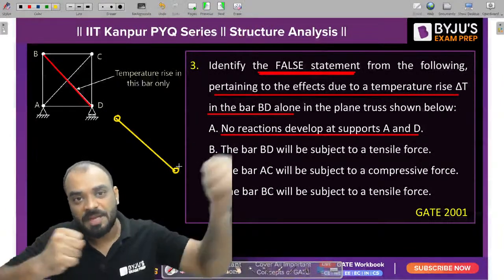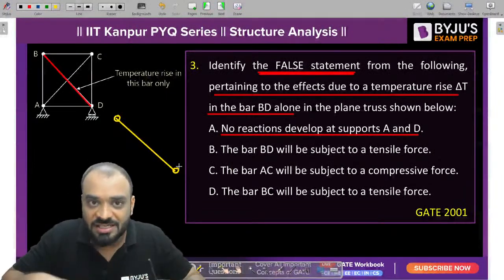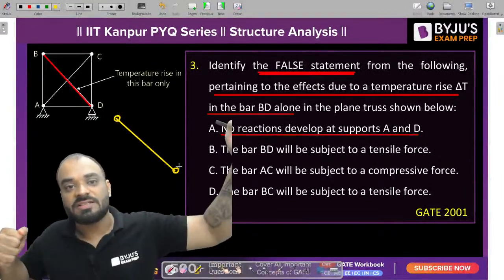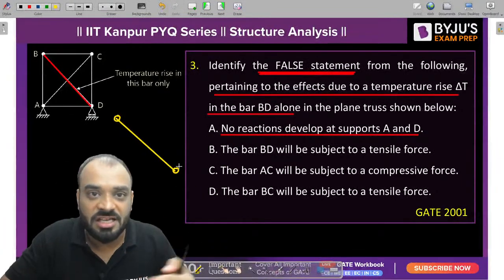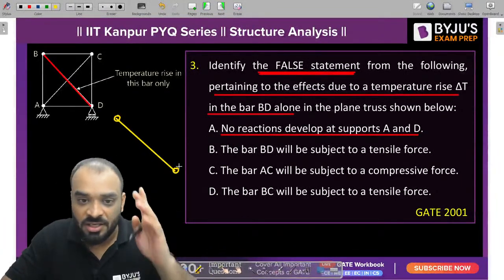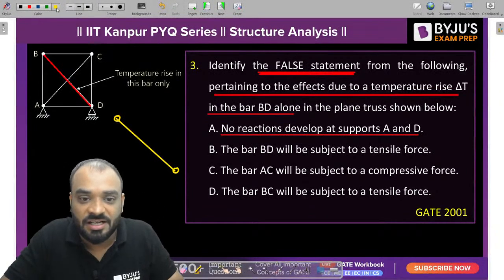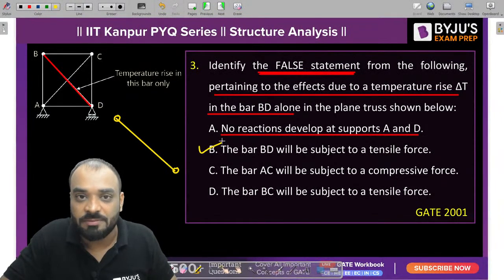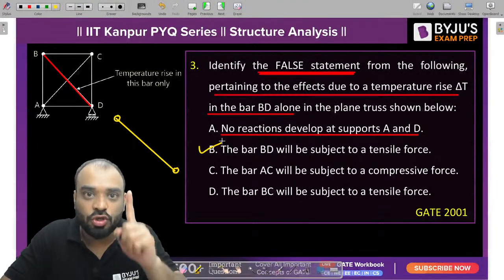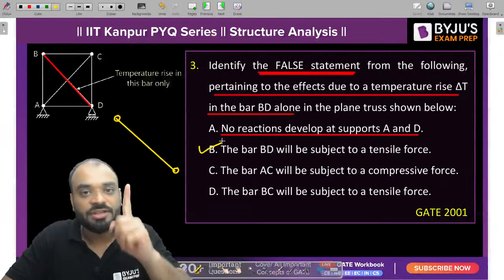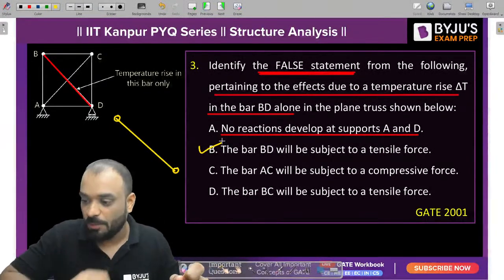You can say compression force, because due to the increase in temperature, the member is trying to extend, but it applies compression force so that it can regain its original shape. So B is the correct answer, because this is a false statement. In actual condition, in BD member, the force should be compressive in nature, not the tensile one.